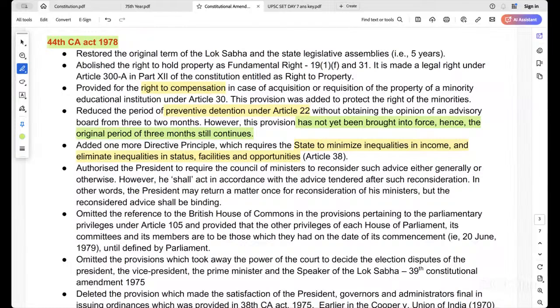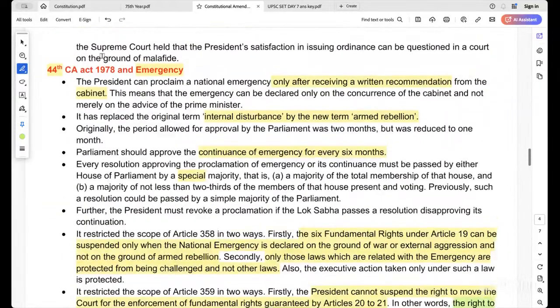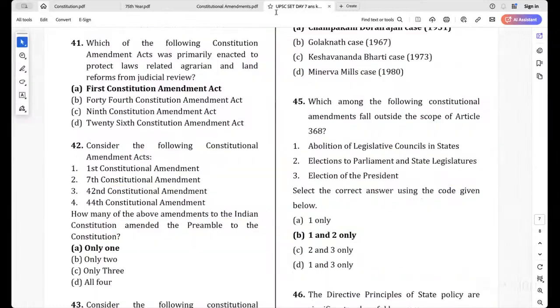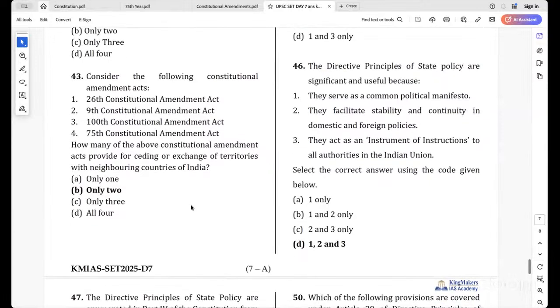Okay, there are many things with respect to that. And that is specifically the 44th and the Emergency itself, there are many things. Okay. Then this one, 43rd. Consider the following constitutional amendment acts. How many of the above constitutional amendment acts provide for ceding or exchange of territories with neighboring countries of India?